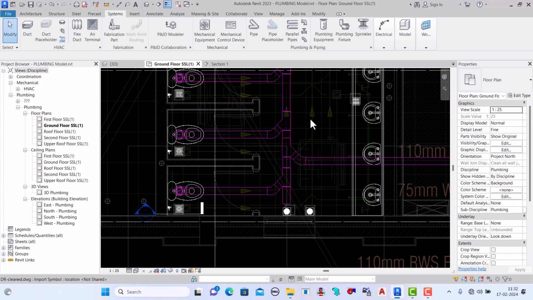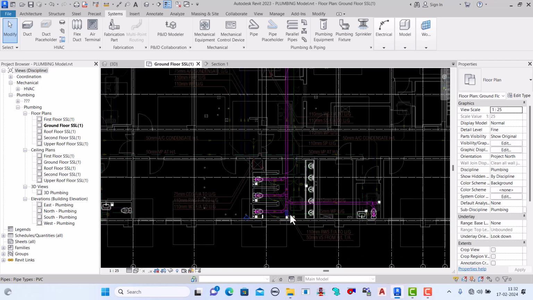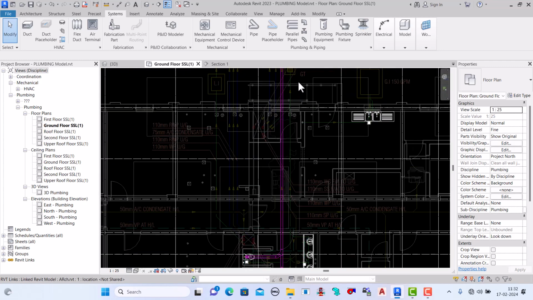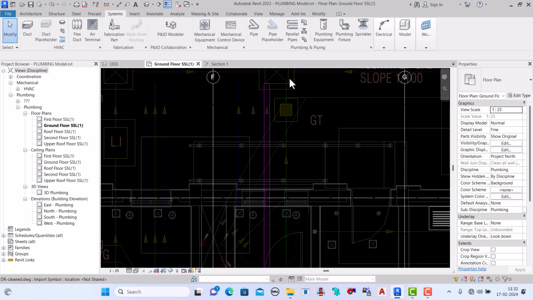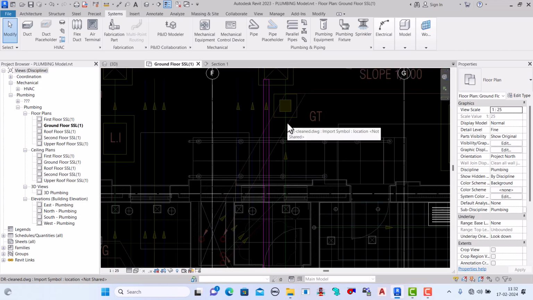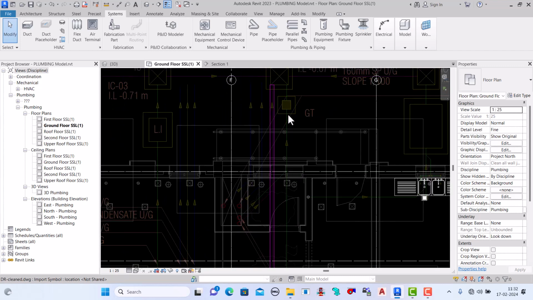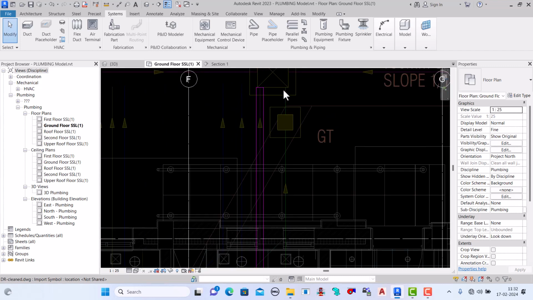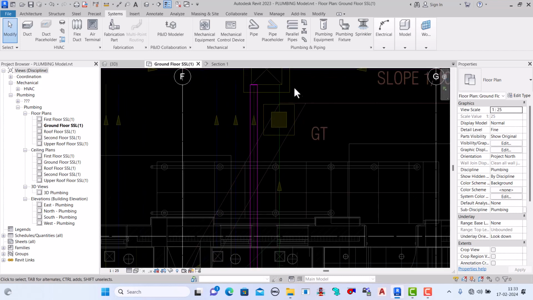See the arrows of the AutoCAD layout, all the arrows are going this side. It means here it will be upside and this side downside. Water will come from here and go out of the building from this point, so this point is the lowest point of the pipe. So we can start from here.